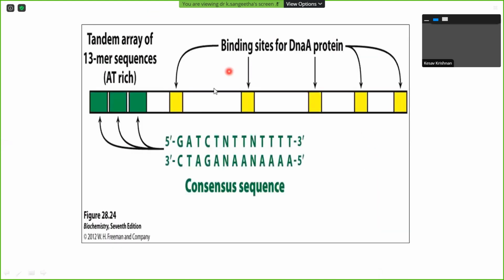The same picture. This is the binding site of the DNA protein, followed by the AT rich sequence. Here you can see the AT rich sequence.